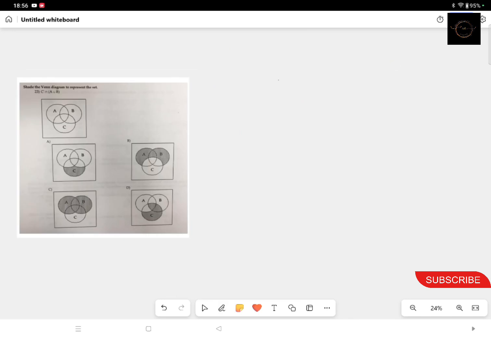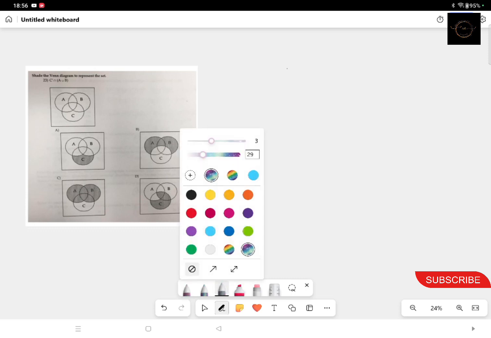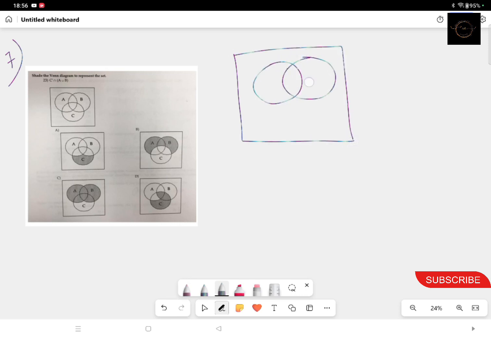Now coming to the next question, question number 7. You have to shade the Venn diagram which will represent C dashed intersection A union B. As you can see in the question, there are 4 options and you have to tick the correct option. So let's draw the Venn diagram first: set A, set B and set C.